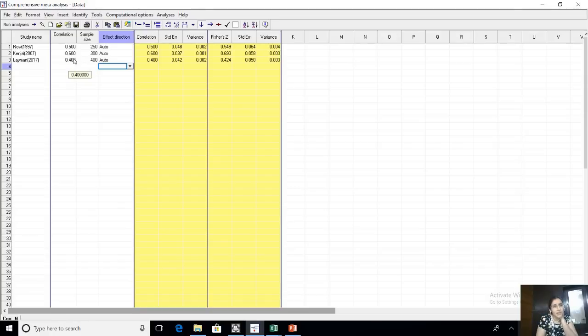Now, before I go to this, let me show you that suppose I don't want to input data over here. I don't want to input these three columns. I want to make my data in an Excel sheet, and then I want to cut, copy, paste into that. Even that can be done.